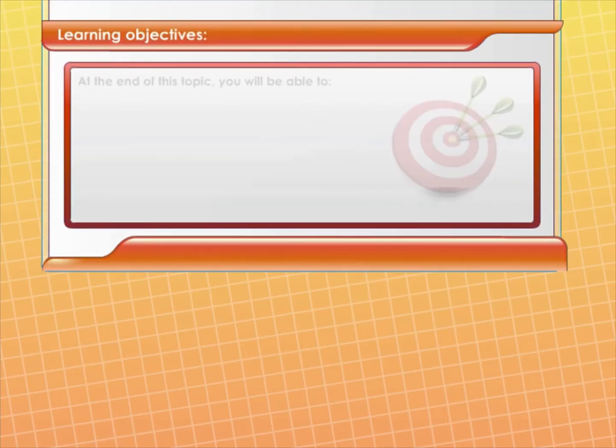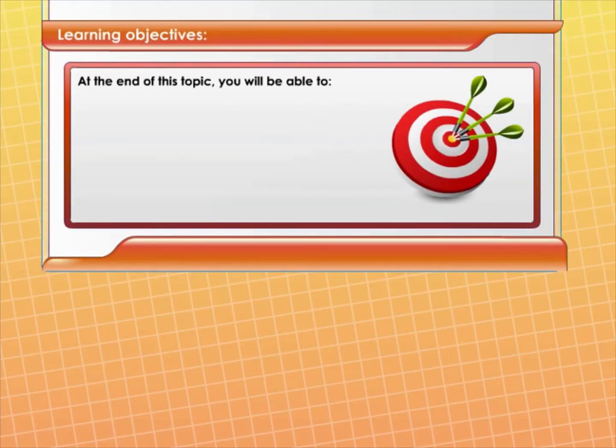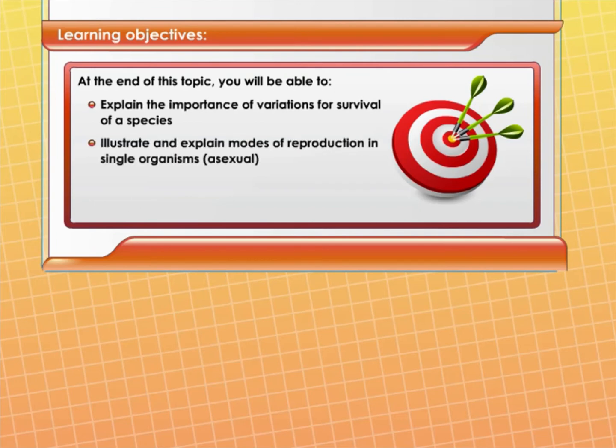Learning objectives. At the end of this topic, you will be able to explain the importance of variations for the survival of a species, and illustrate and explain modes of reproduction in single organisms, asexual.